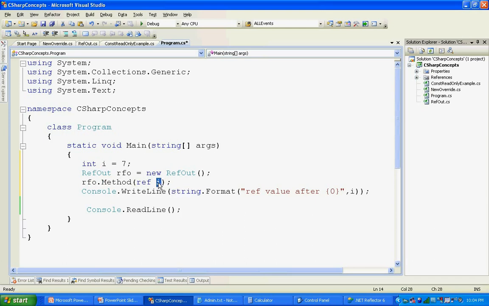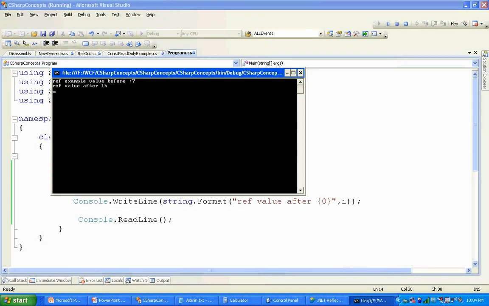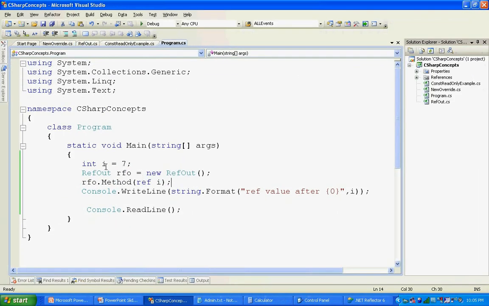Remember, earlier, if the input type is not a reference type, then if you pass the I, it is going to pass a new copy of the I. So even if you assign inside, it won't change the I value. But since you are passing the reference of the I, that means you are passing the address of that I. So after this method execution, your I is going to change to 15. That's what we are expecting. See, before it is 7 and after it is 15. That means it takes the reference and changes the source value.